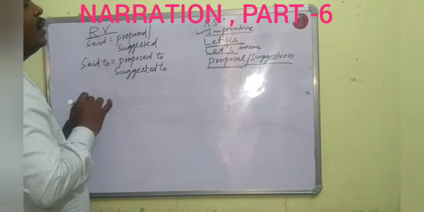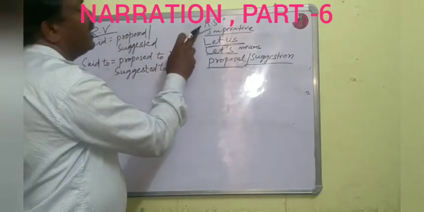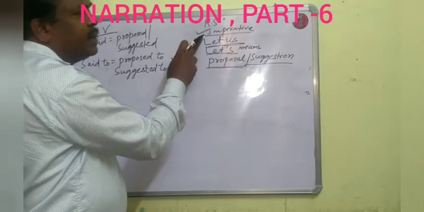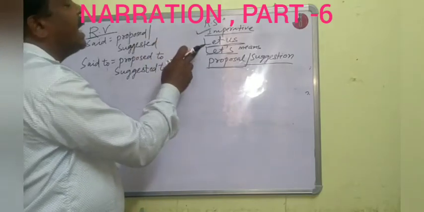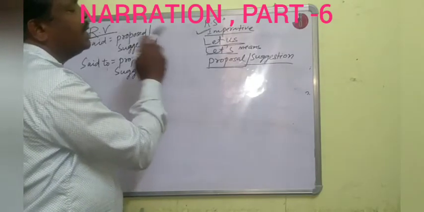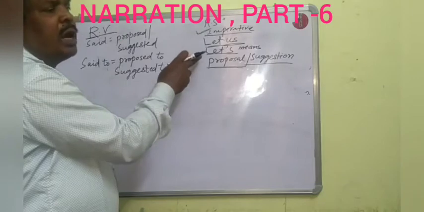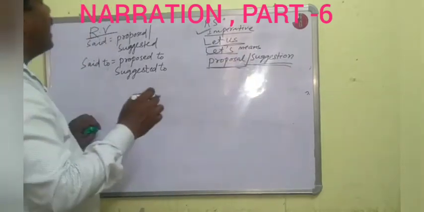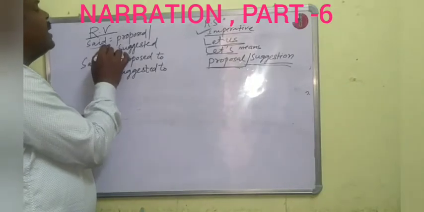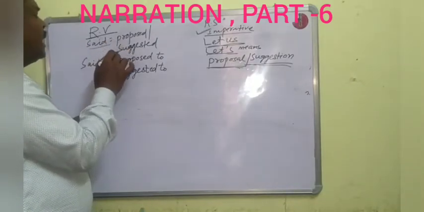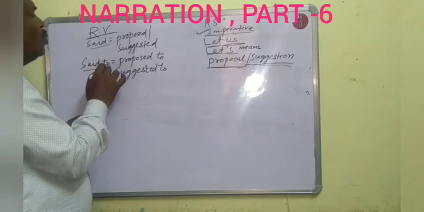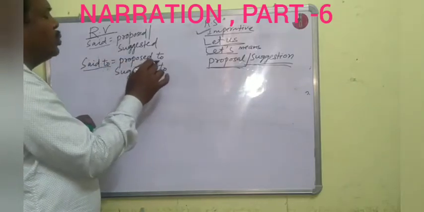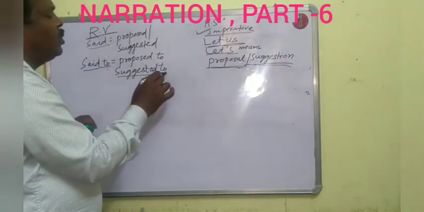Is it clear? If the reported speech is an imperative sentence and it starts with let us or let's, and it means proposal or suggestion, then said will be changed into proposed or suggested, and said to will be changed into proposed to or suggested to.